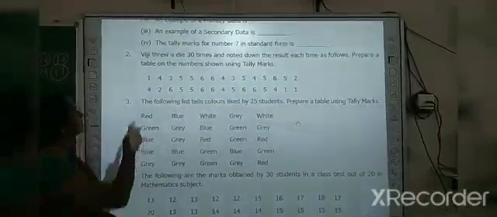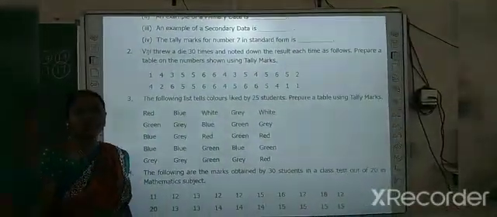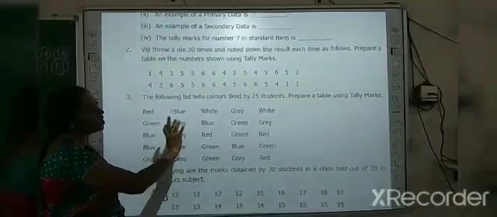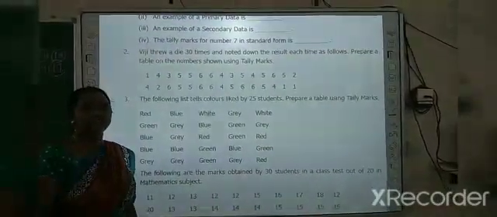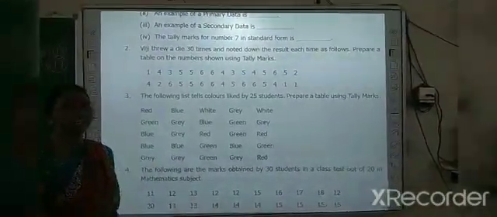So children, second and third one is your home assignment. So I am just going to give you a hint. You can do it on your own. So copy this in the classwork.